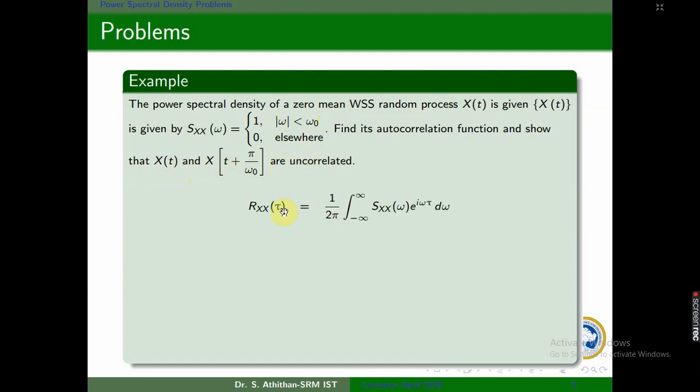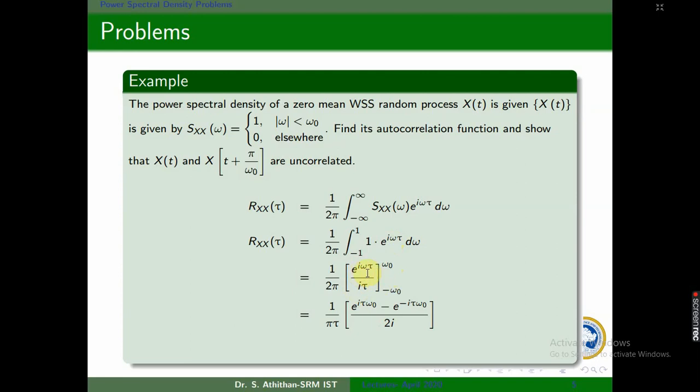As usual, Rxx tau is the inverse Fourier transform of this, and we substitute the value of Sxx of omega within the interval, minus omega naught to plus omega naught. Here I had missed it earlier, but I have corrected it. The integral will be this, so you will have the integral value like this, upper limit minus lower limit. This gives sine omega naught tau, so the answer will be sine omega naught tau by pi tau. This is the answer for this particular problem, but we have not completed the problem fully yet. We just found the autocorrelation.